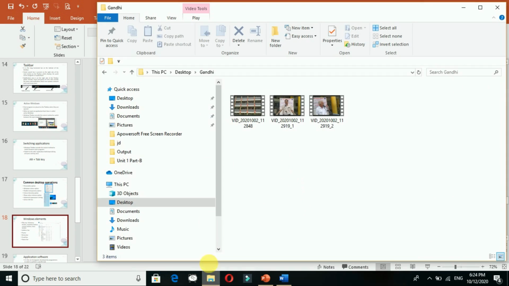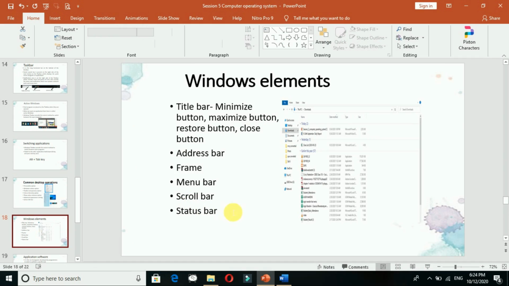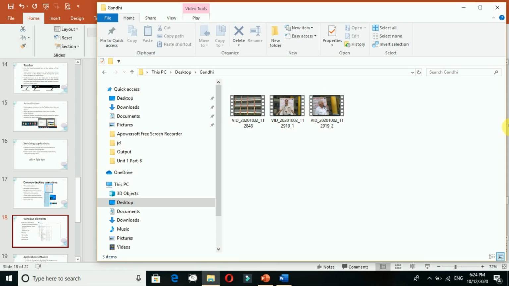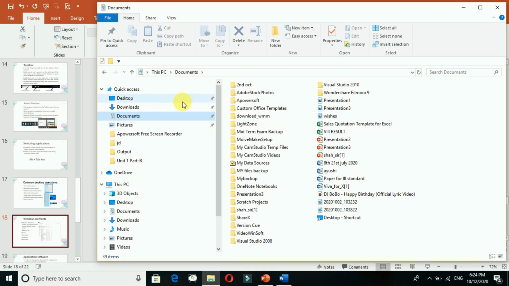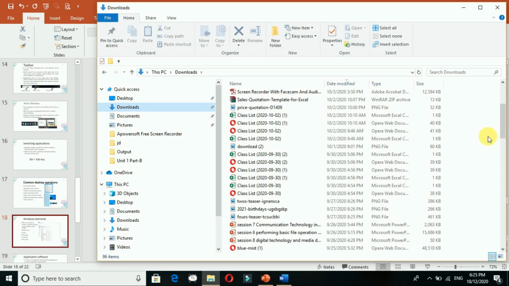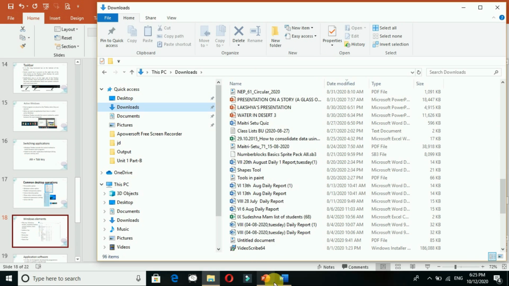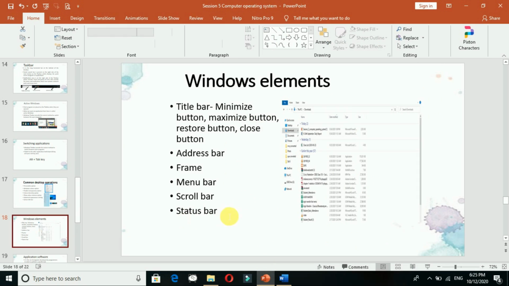The frame, menu bar. So the menus, you can see whatever menus are there. Here you can see the menus. Okay. Then you can see the scroll bar. If you have many documents, it will scroll. If you don't have them, right? See, I scrolled, right? So it will scroll left to right or maybe top to bottom. Status bar, as I have told you, the status bar is at the bottom of the window, not at the desktop.